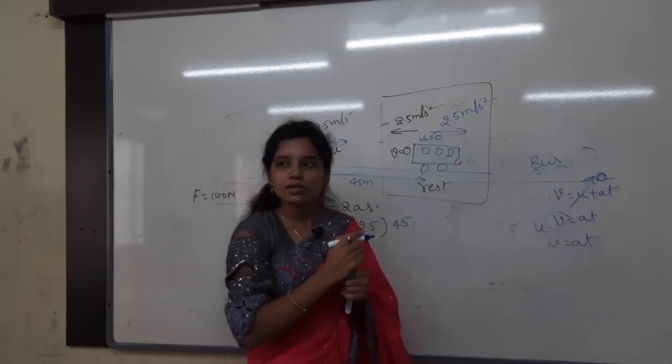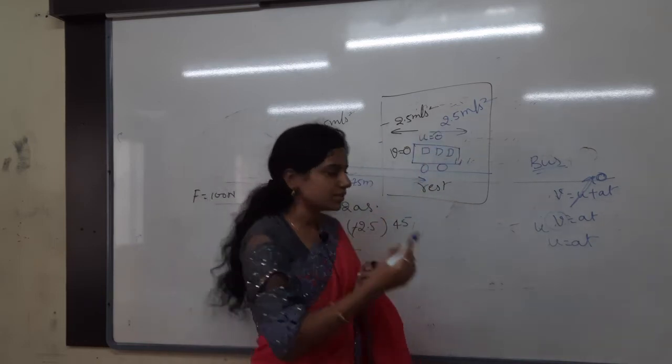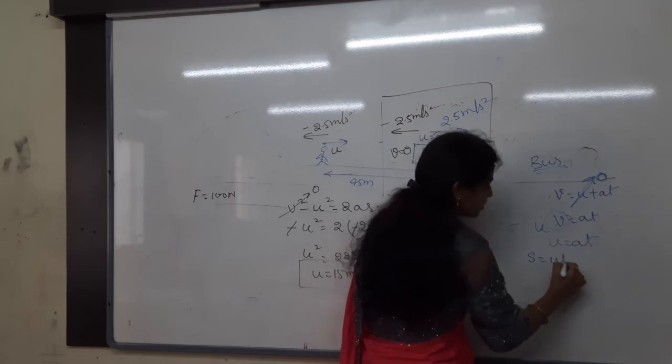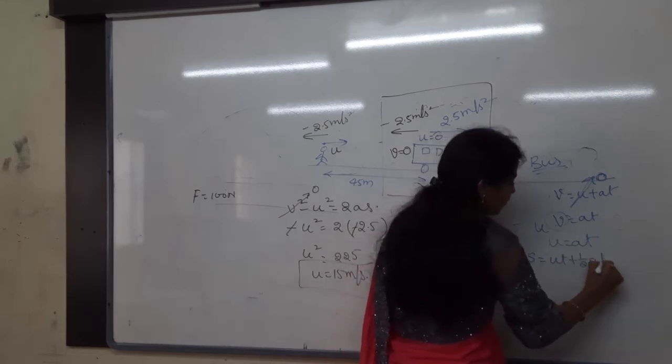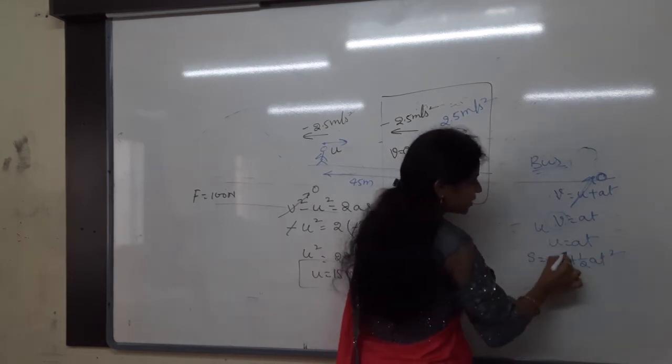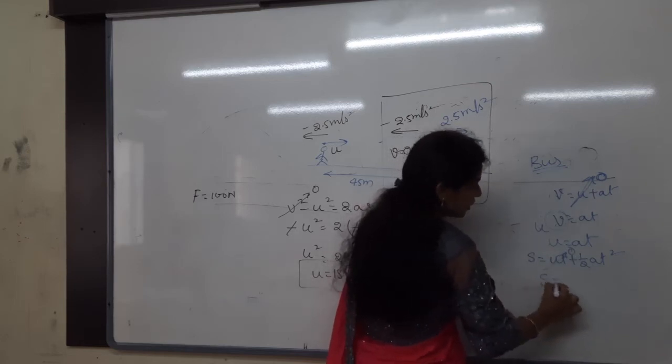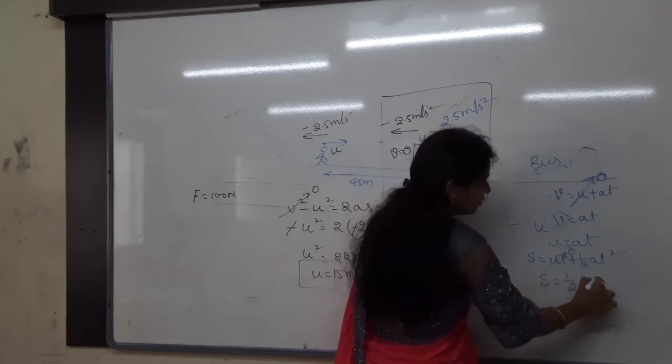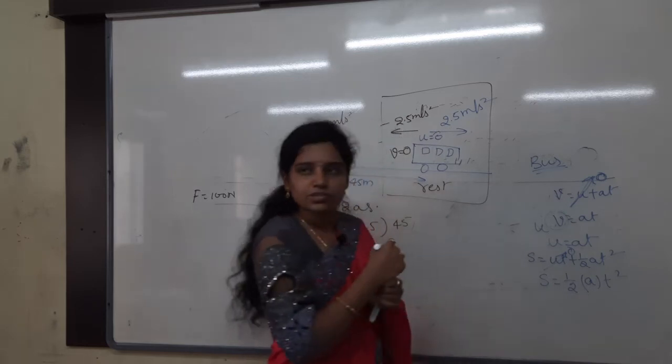Now meanwhile, the man is moving from here to here. Meanwhile, the bus will move or not? The bus will move to what distance? Nothing but again, S is equal to, what is the formula? UT plus half AT square. Then the initial velocity of the bus is how much? 0. Then S is equal to half A into T square. This you have to take.